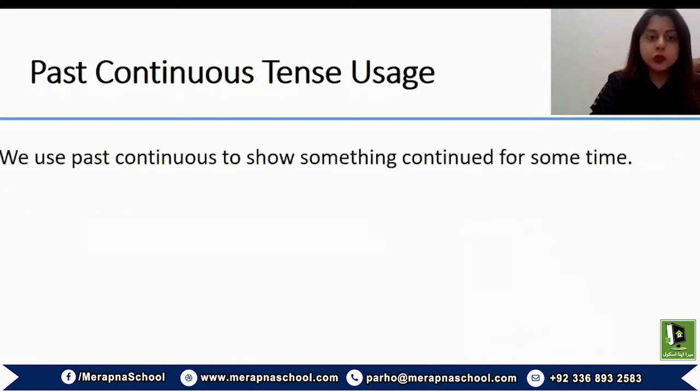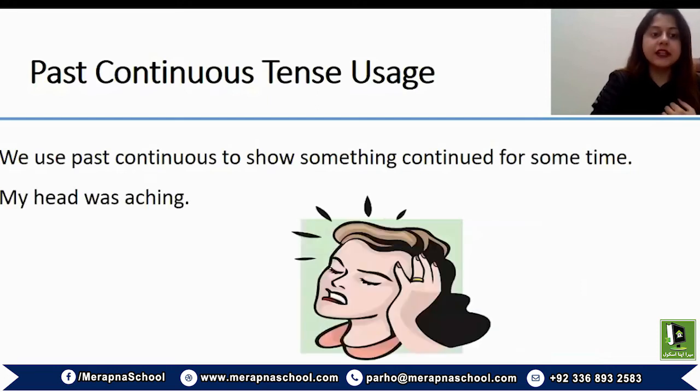We also use past continuous to show that something, an action or a state continued for a specific time. For instance, my head was aching. So this happened for a certain period of time. Though this is a part of my past, my head is no more aching, but this continued for some period of time in the past.